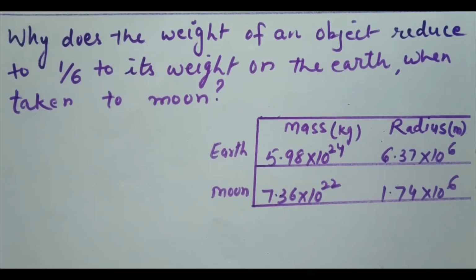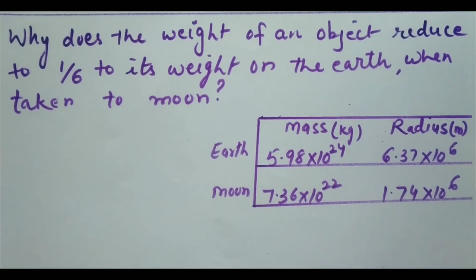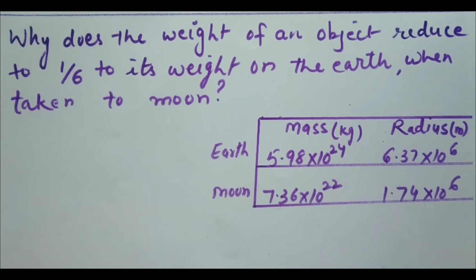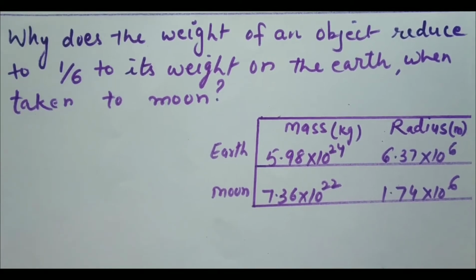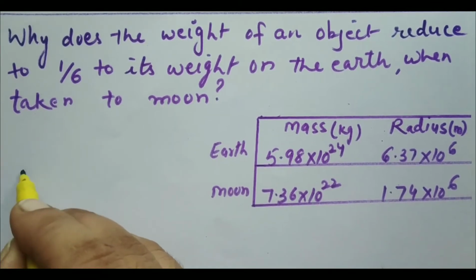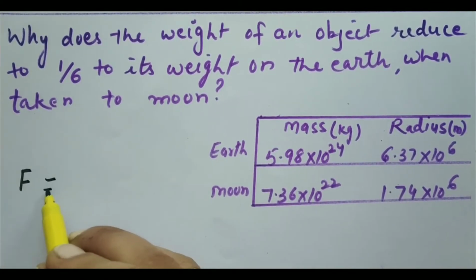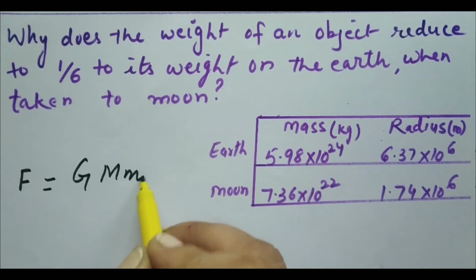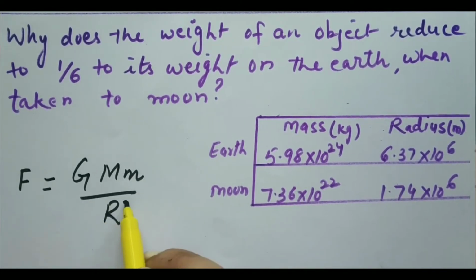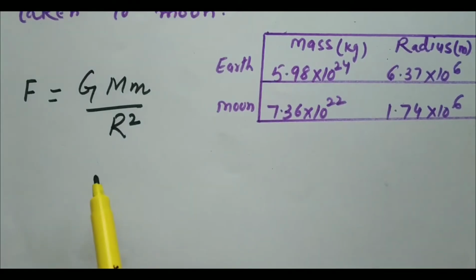What is weight? According to the definition, weight of an object is the force with which it is attracted towards the earth. किसी भी ऑब्जेक्ट का अर्थ पर जो हमारा वेट है, it is the measure of the gravitation force of the earth on that object, which can be calculated by a formula, that is F is equal to GMm by r square, right?